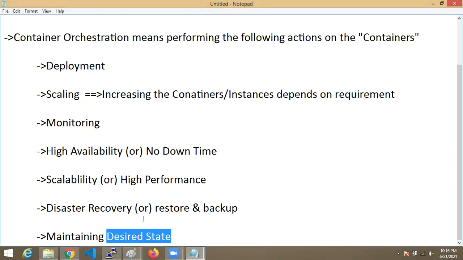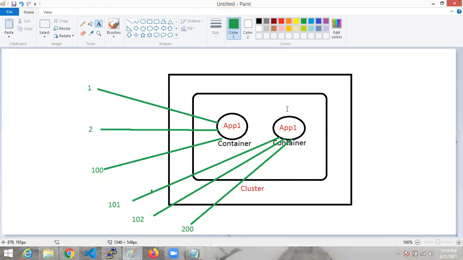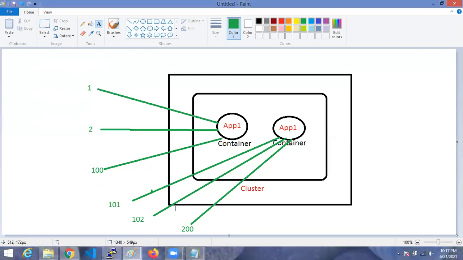Now what happened? High availability happens. High availability means that if this container does not run, these 100 requests cannot be served. If it does not serve, then as an end user, I can't access the application. This is downtime. If you cannot access any website from the server, it is known as downtime. Sometimes if you try to access a website, you see no site available or the site can't be reached. That is known as downtime, because the application is not running. Assume there is a containerized application; if it does not run, you can't access it as an end user.